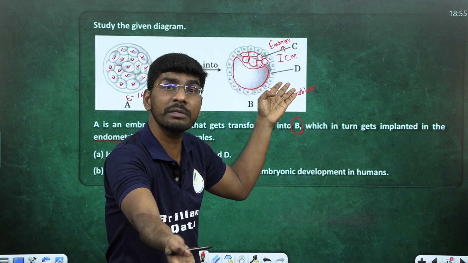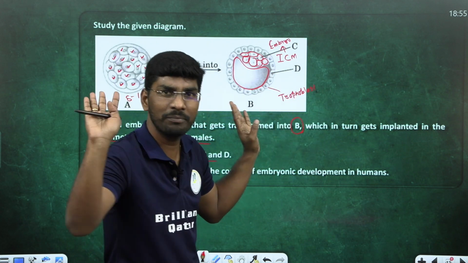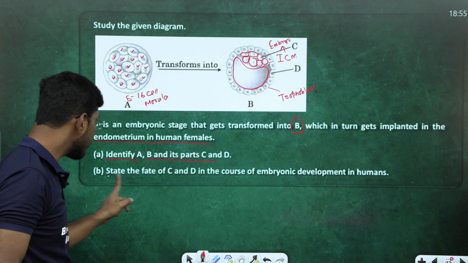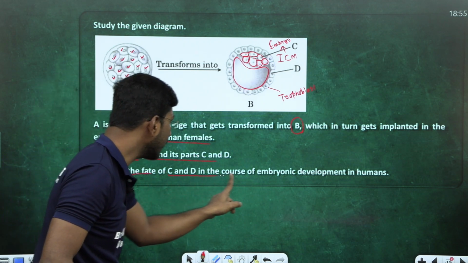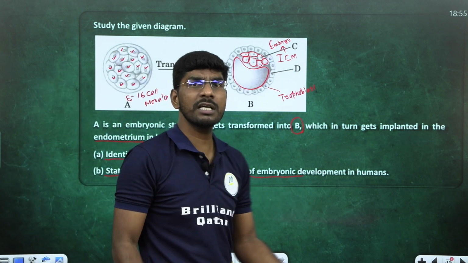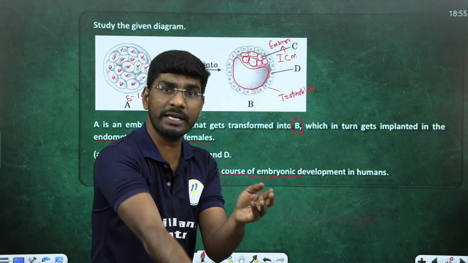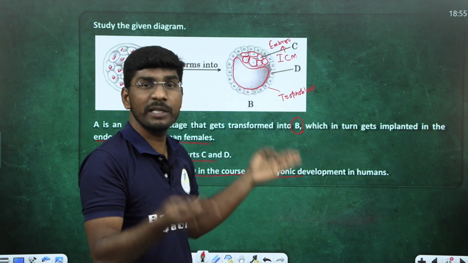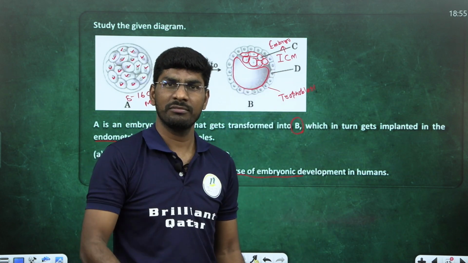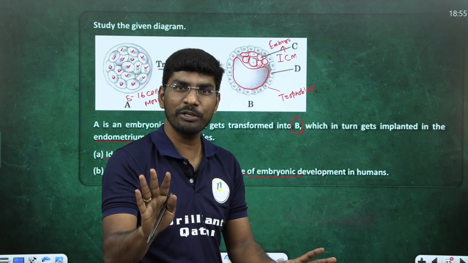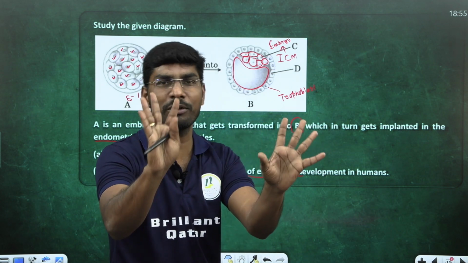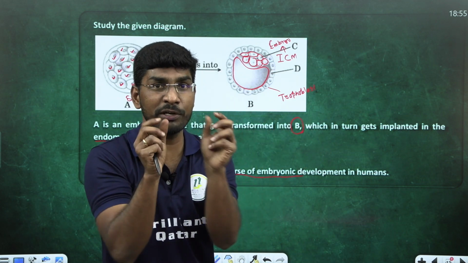D, trophectodermal cells or trophoblast cells. Finished. Next, state the fate of C and D in embryonic development. D attaches to the endometrium, called implantation. C differentiates into the embryo. Enough. You understand my point, student? This is a simple question, and you need to be very careful when reading NCERT.